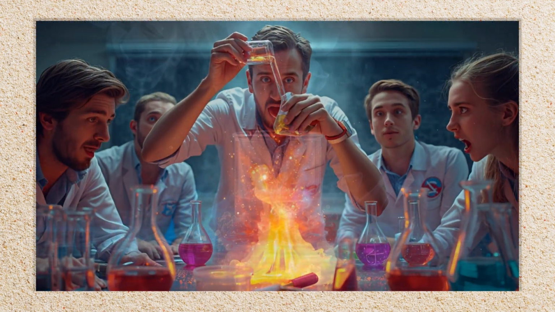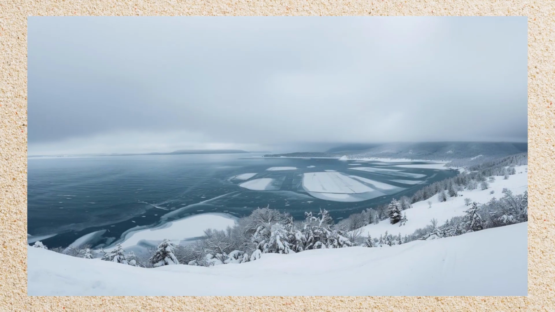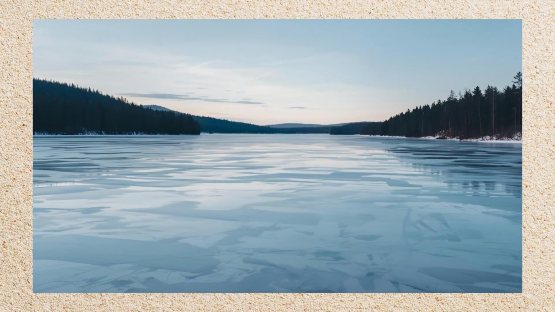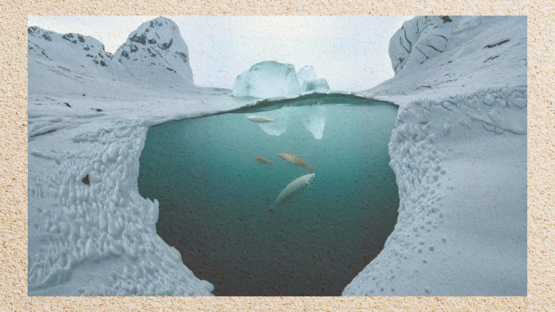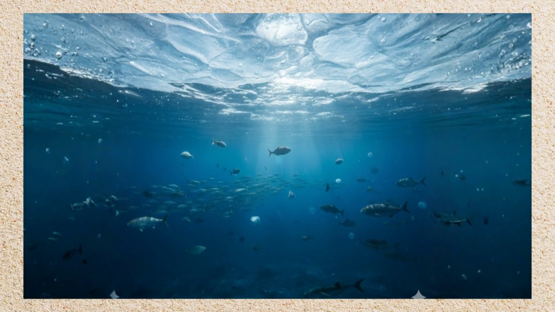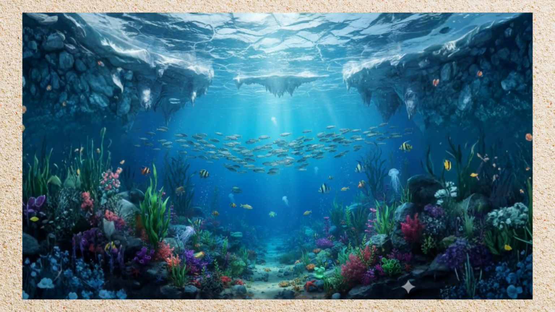Now this might sound like a neat chemistry trick, but it's way bigger than that. This quirk is literally the reason life survives winter. When lakes freeze, they don't freeze solid from bottom to top. Instead, ice floats on the surface, forming an insulating blanket that keeps the water underneath liquid. Fish, plants, and entire ecosystems survive under that frozen shield.